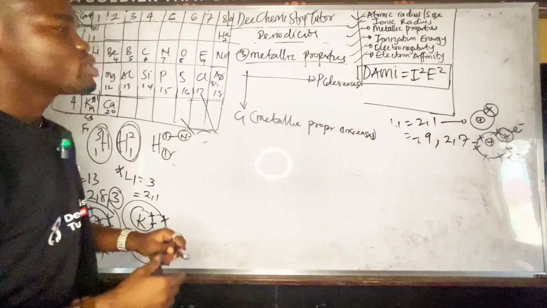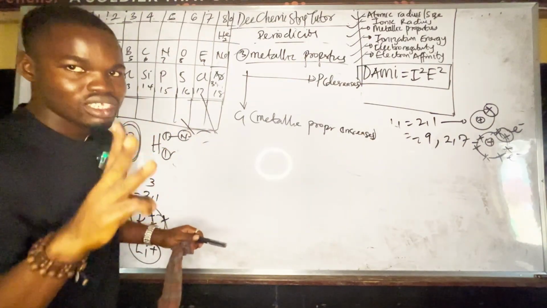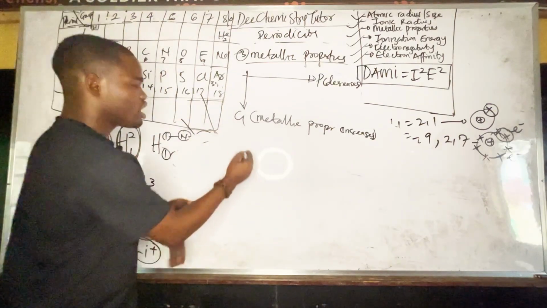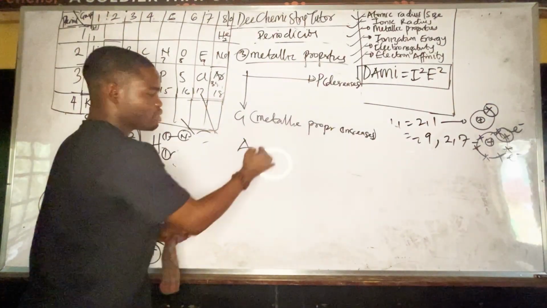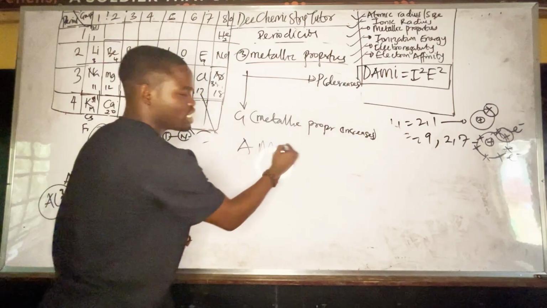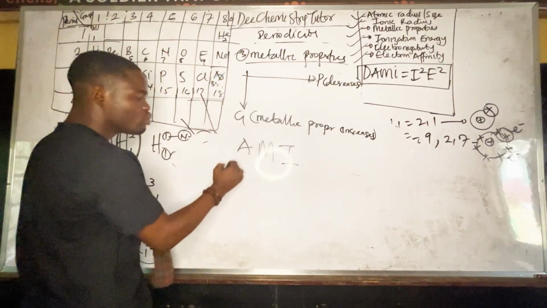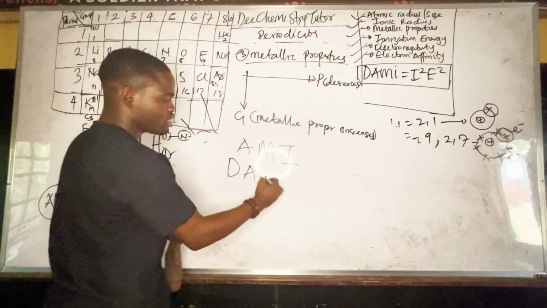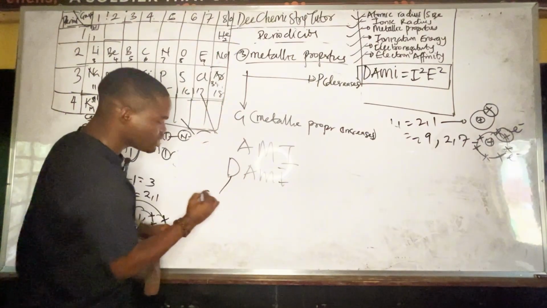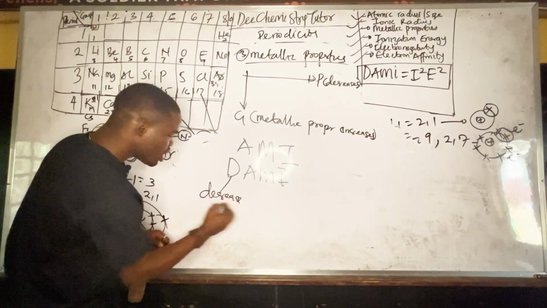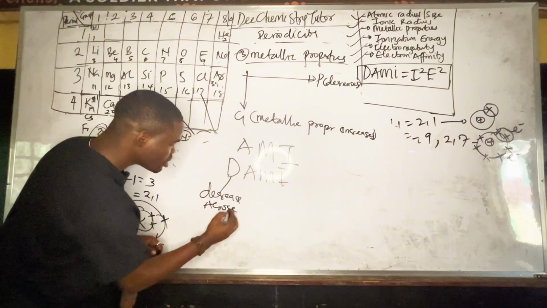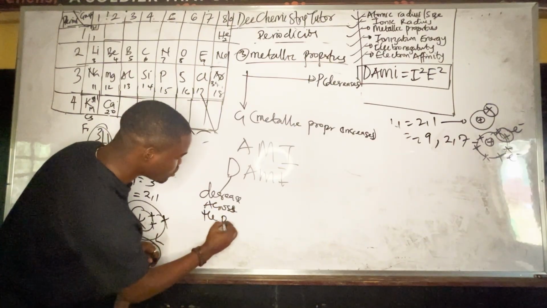Now, what did you observe? Three things decrease across the period. What are they? Atomic radius, metallic property, and ionic radius. So that's why we use the word DAMI. D here means decrease across the period. That's what it means.